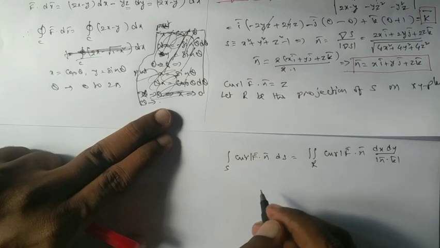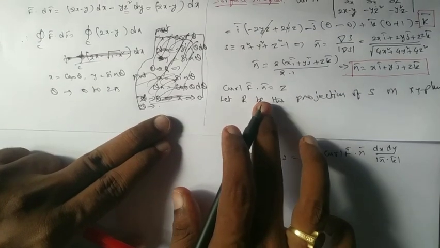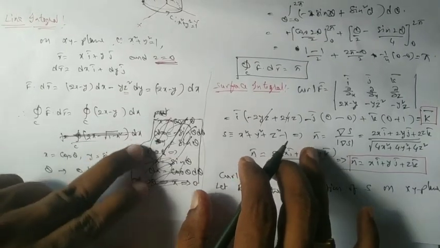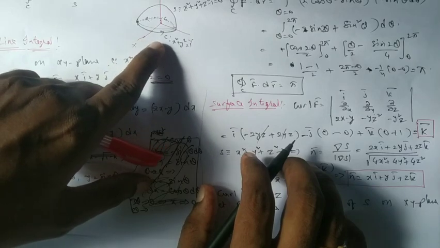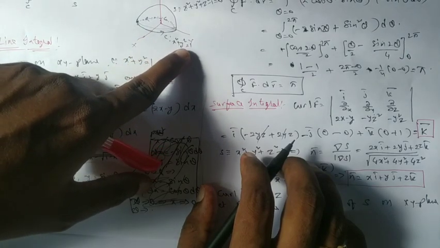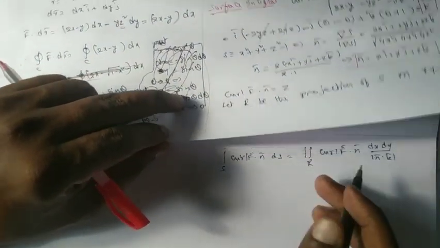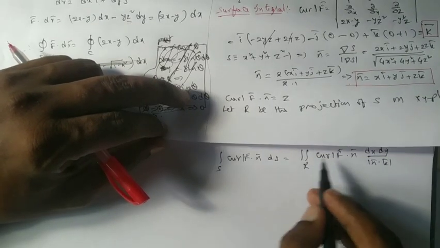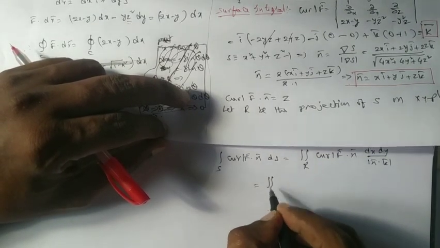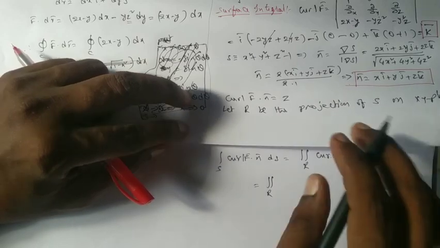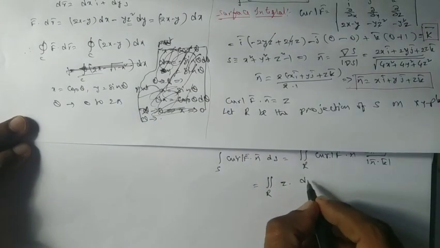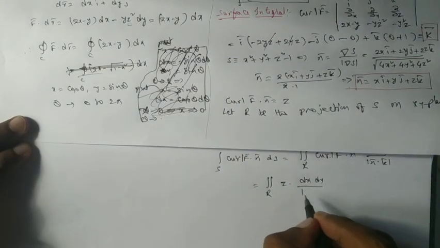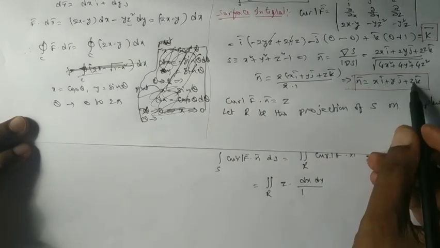So I just want to write now what is here R. The surface x square plus y square plus z square equal to 1 is projected on the xy plane, and we will get x square plus y square is less than or equal to 1. That is a circular region. For that circular region we have to write the limits for r. Before simplifying that, this is simply a double integral over R. We have curl f bar dot n bar, we know this is z. So I can write here z into dx dy by modulus of n bar dot k bar. This is n bar dot k bar, again it is z.